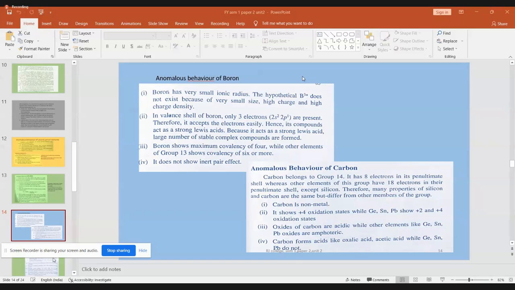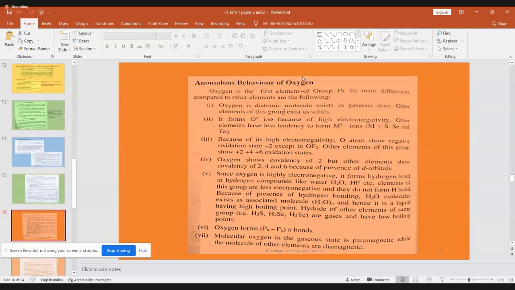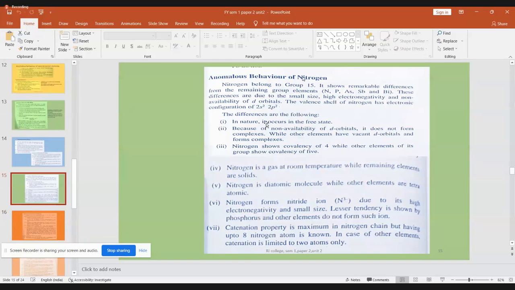Next is the anomalous behavior of, what is the next element? After carbon, nitrogen. Let us see that. I skipped something. 1 minute. Nitrogen. So, anomalous behavior of nitrogen.